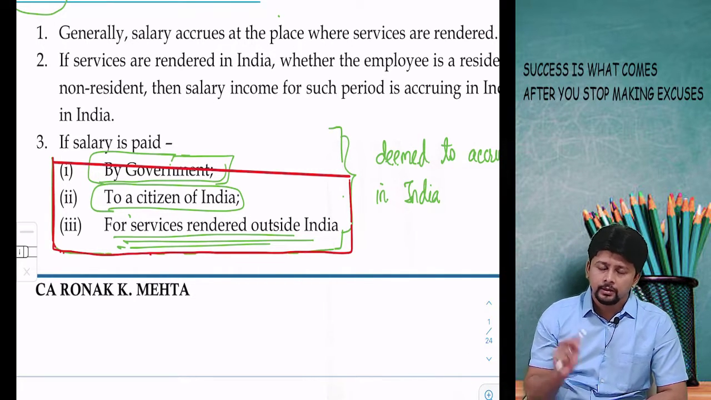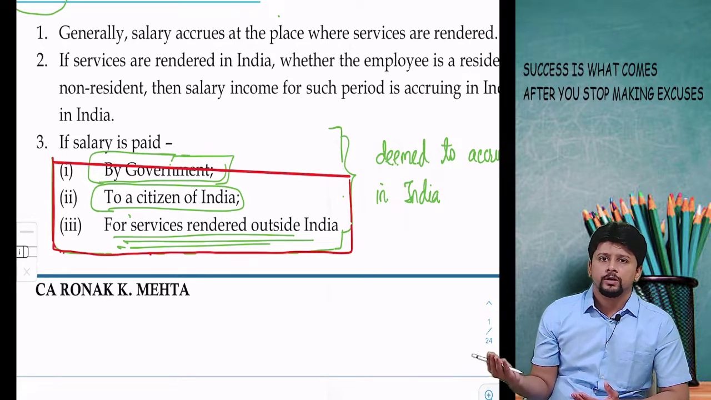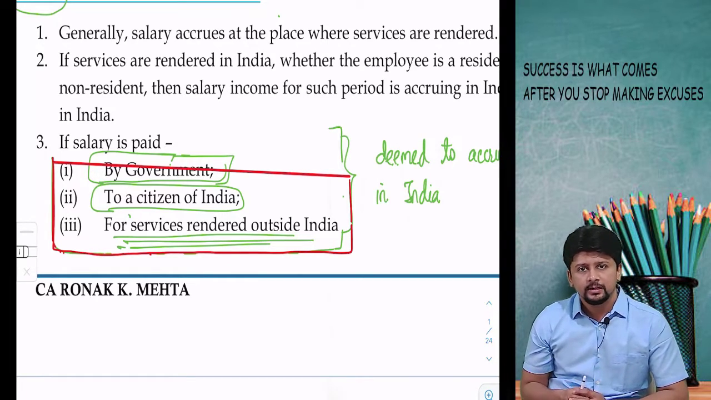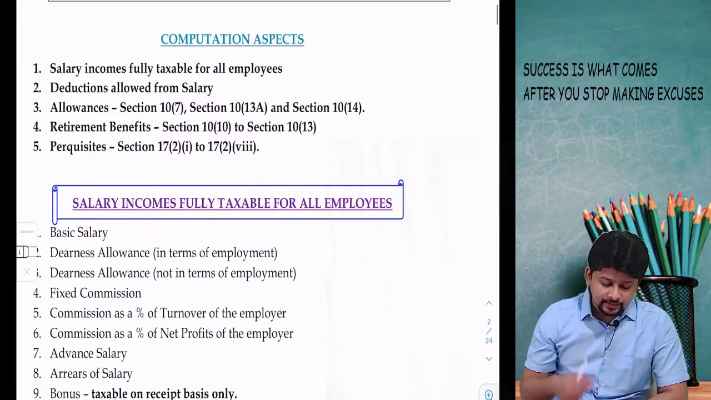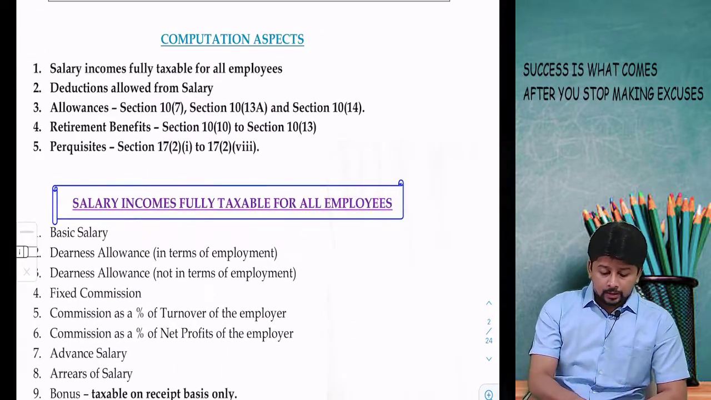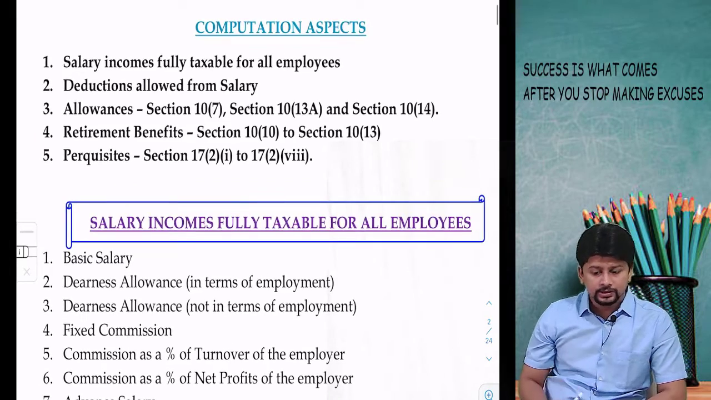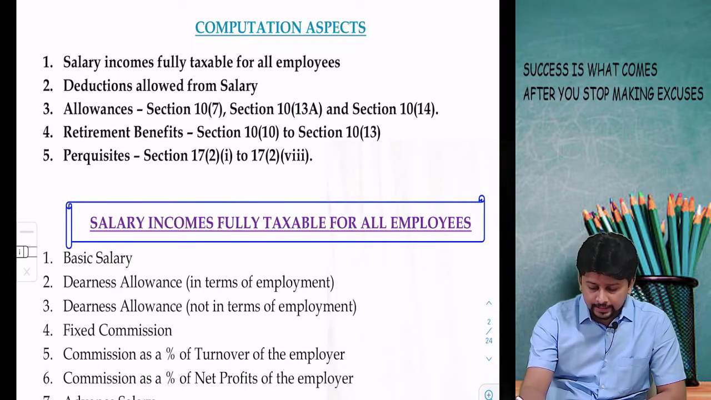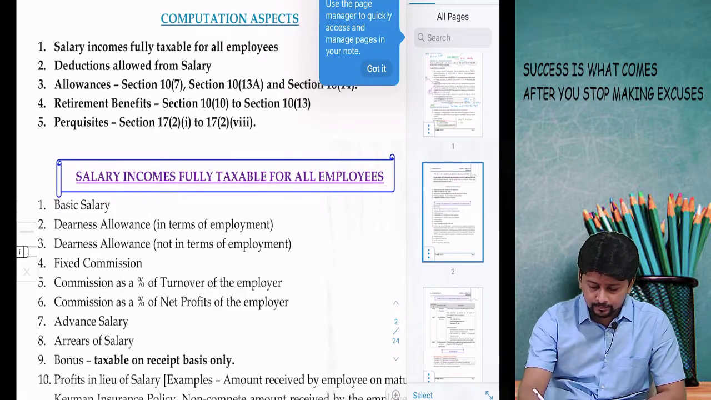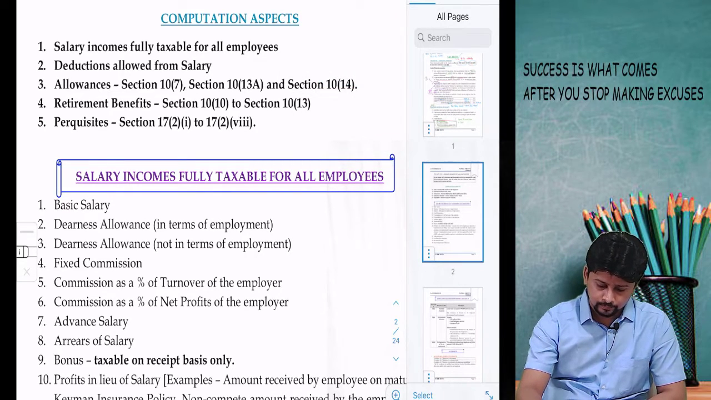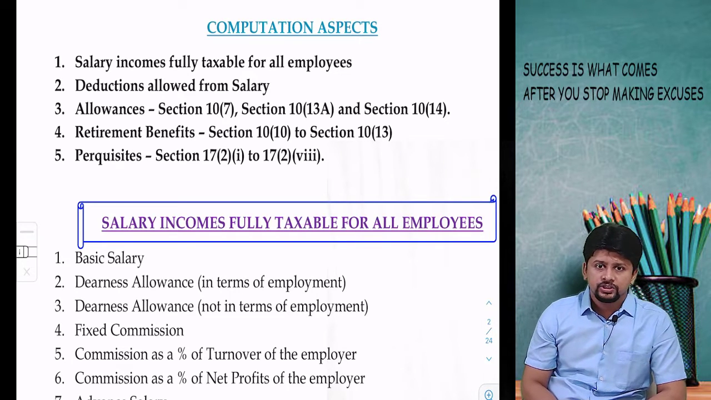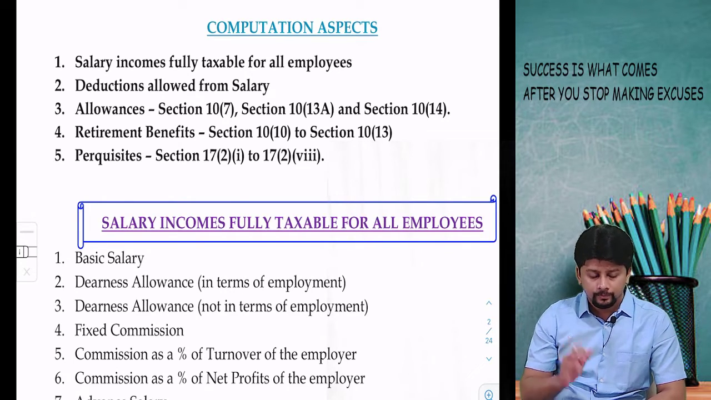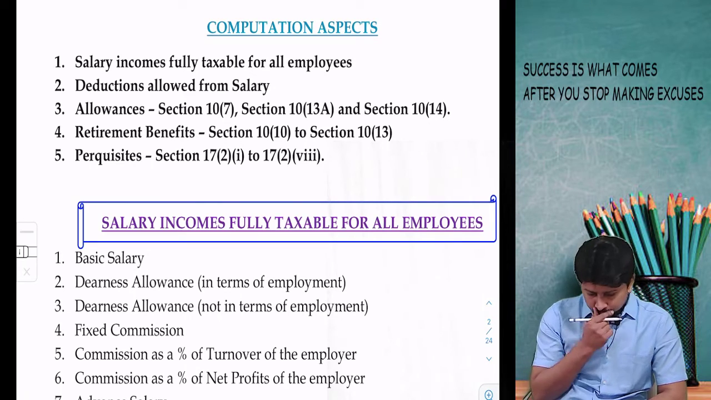I just mentioned it. General rule, the place where you give services, that is the place where your salary is accrued. Now, how do you study this chapter? See, you will get practical questions. You will hardly get anything as theory from this chapter. And your chapter can be divided into these 5 categories.